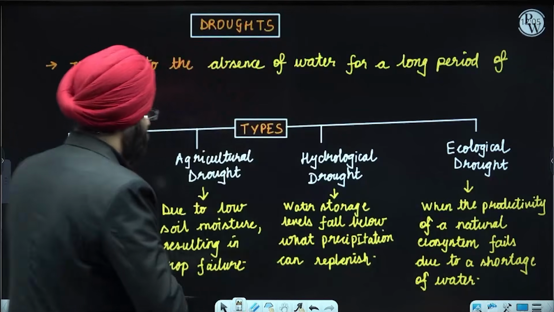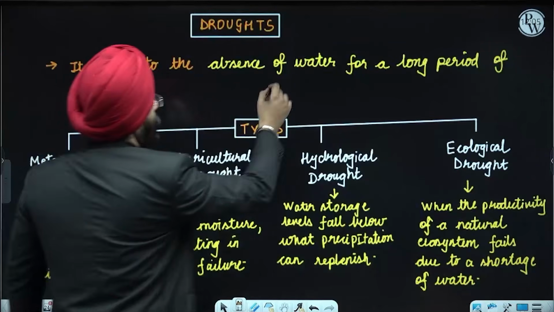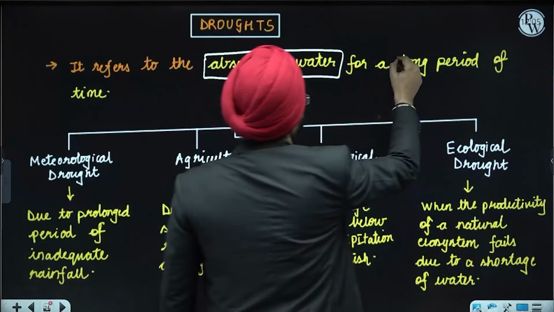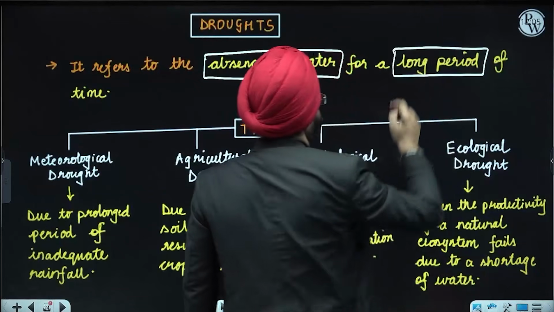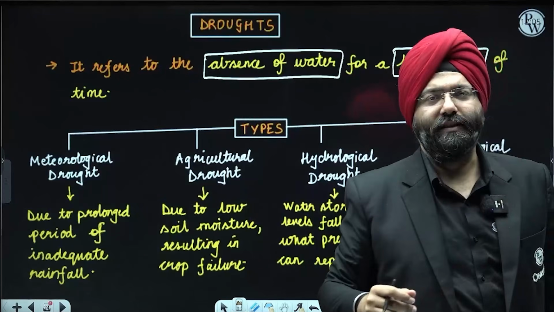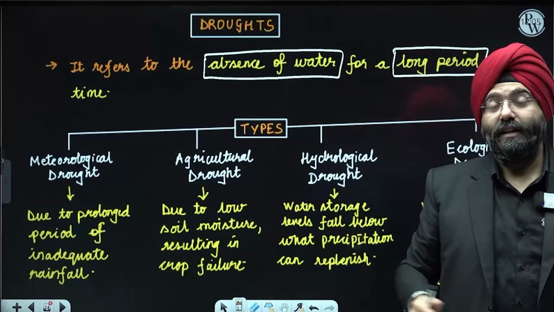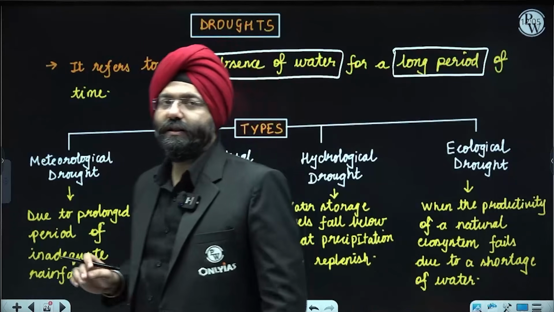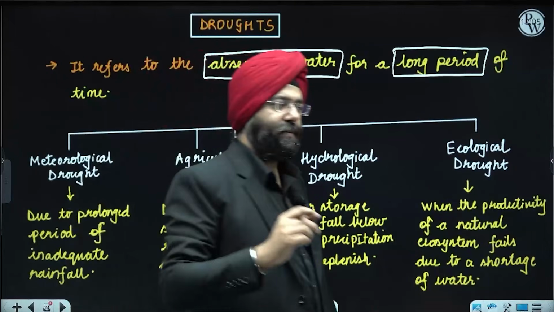So what do you see here? It refers to the absence of water for a long period. Now, this is something very important. If there is absence of water, let us hypothetically say for one day or a few hours, that is not drought. There is absence of water for a very long period. That is what is considered as a drought. I think that makes it very clear.